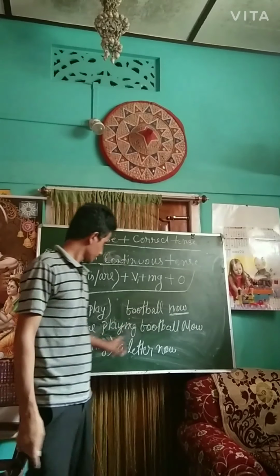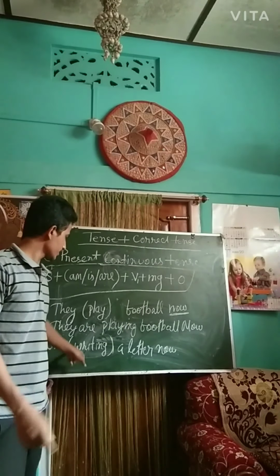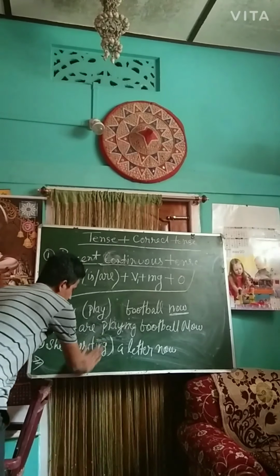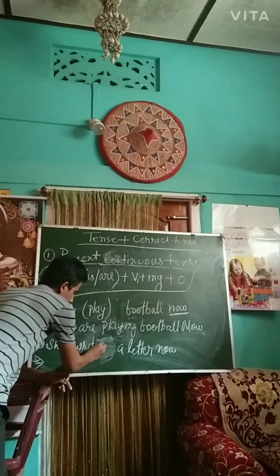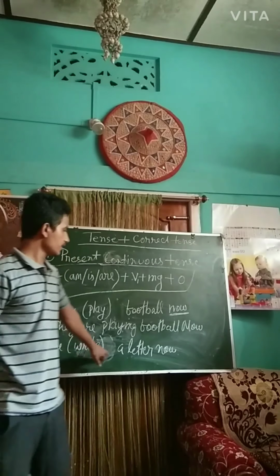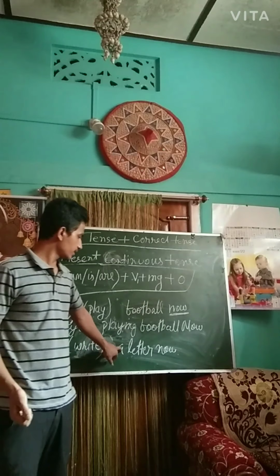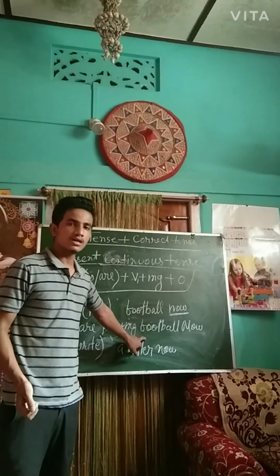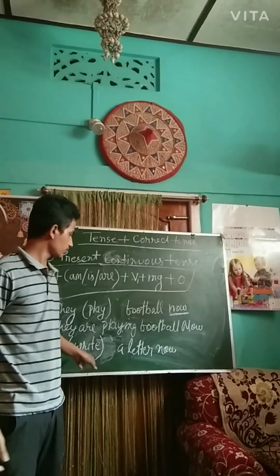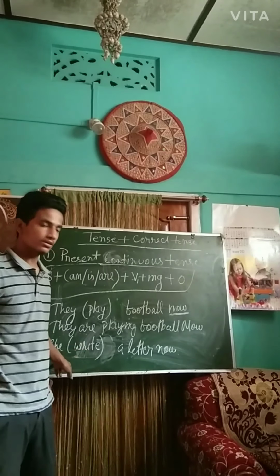Understood? Second one, see, write a letter now. Same example as this one. So I think many of you already understand how you have to correct it.